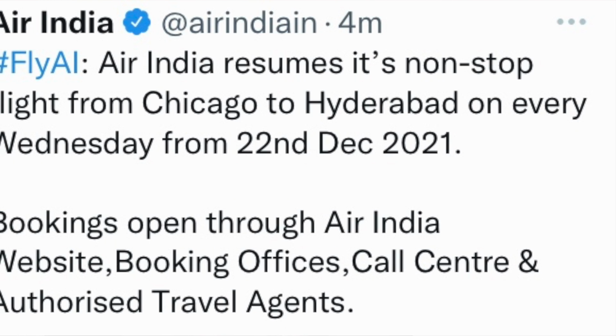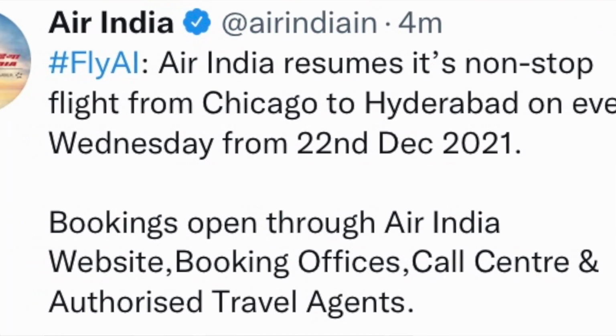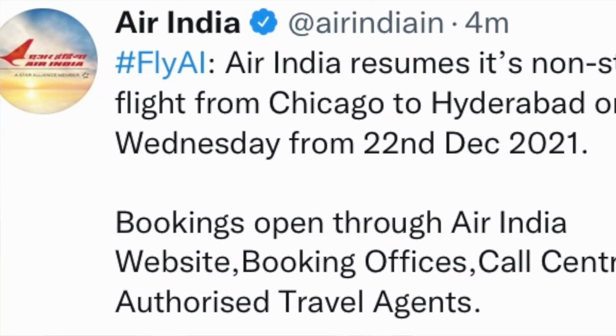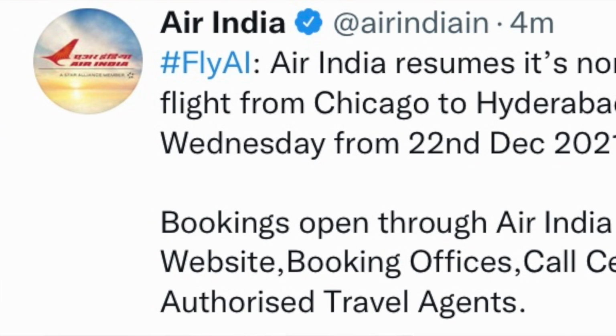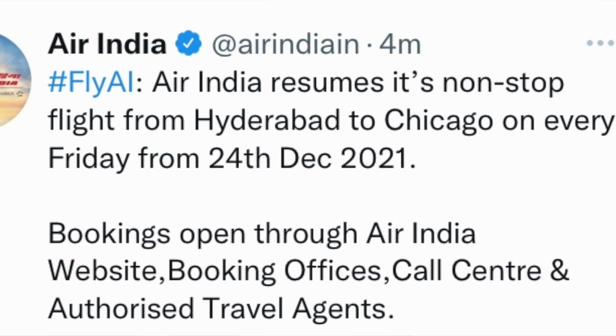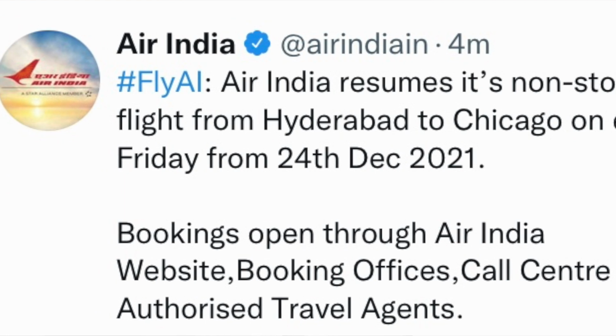Air India has also resumed the non-stop flight from Chicago to Hyderabad starting December 22nd and the non-stop flight from Hyderabad to Chicago starting December 24th. These are the latest schedules added by Air India, which would help travelers from US to India and India to USA in the coming days.